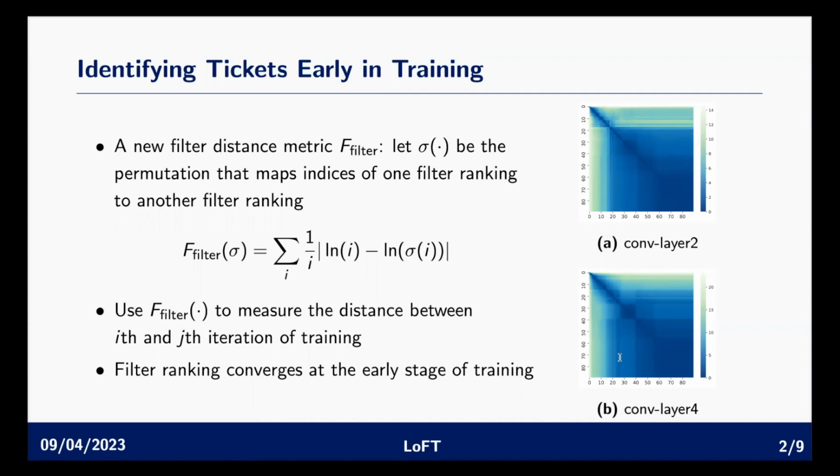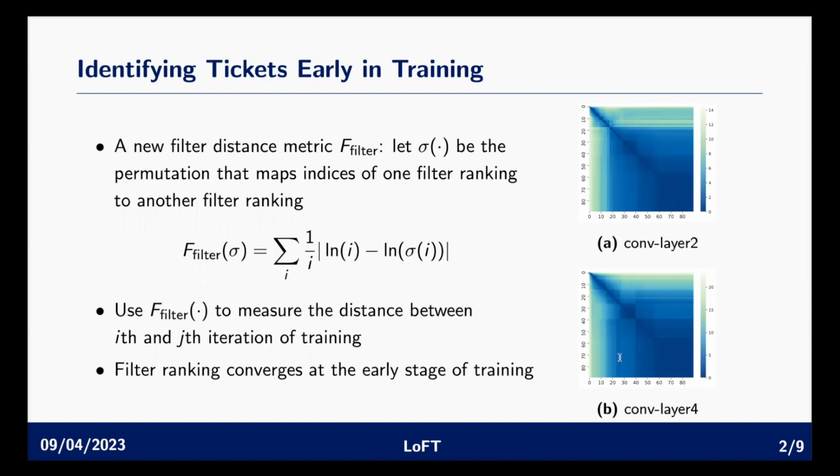Before we talk about our algorithm, let's first talk about some intuitions that we find from the observation of how the winning tickets emerge during the pre-training phase. We first propose a new filter distance metric, F filter. To explain this F filter, let us first define sigma, which is the permutation that maps indices of one filter ranking to another filter ranking. For example, suppose that one specific filter ranked number i in the first filter ranking, then it is ranked sigma(i) in the second filter ranking. And our function F filter basically measures how the first ranking differs from the second filter ranking.